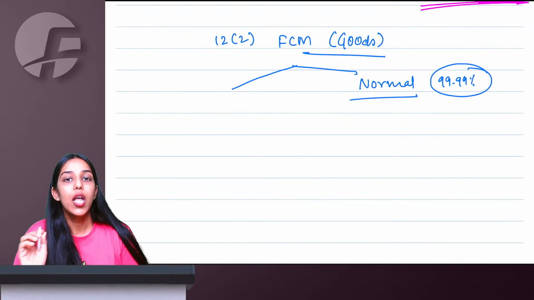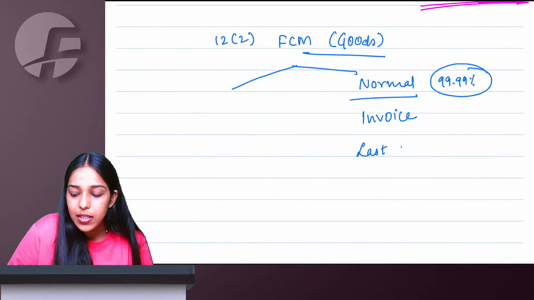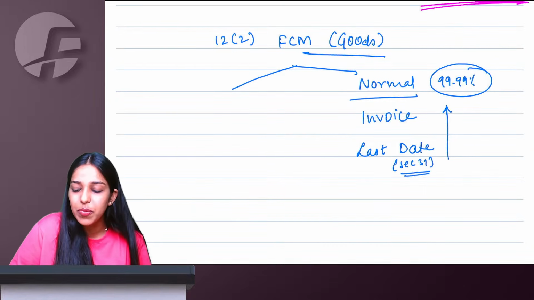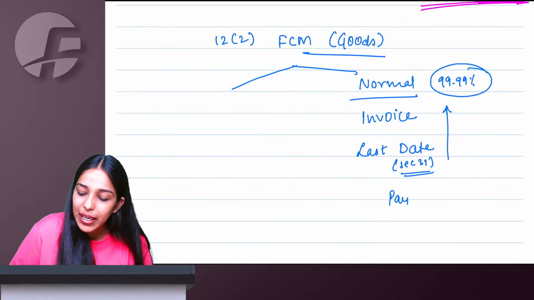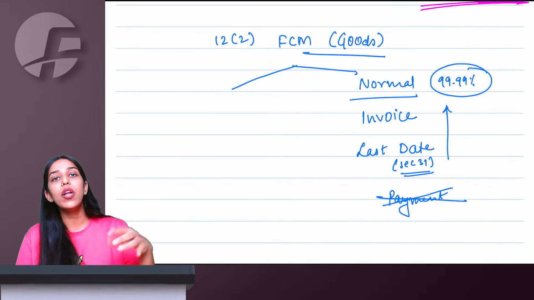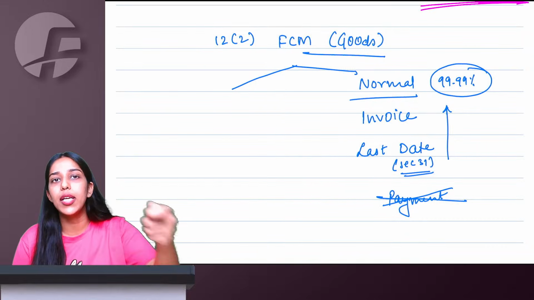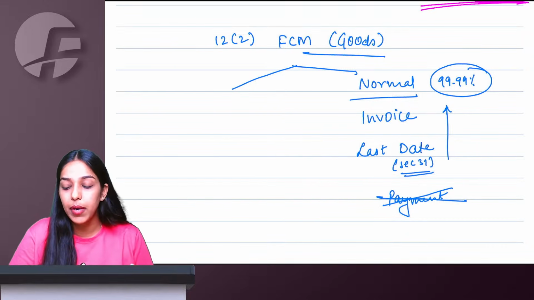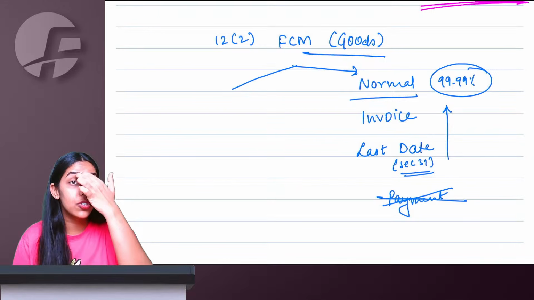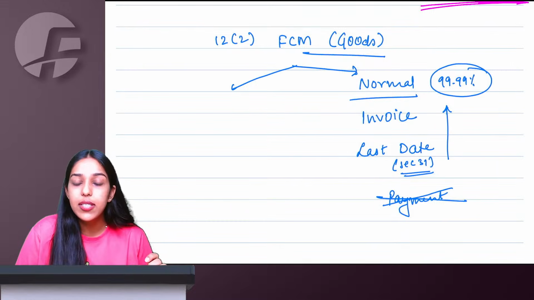So if you are a normal supplier of goods, 99.999% question comes from here only. Normal supplier of goods, then your time of supply will be invoice or last date to issue invoice, whichever is earlier. How to see last date to issue invoice? As per section 31. Meaning, ma'am, the payment date is completely irrelevant here. Yes. When is your invoice actually issued, or what was the last date to issue invoice? In case of movement before at the time of removal, there's no movement before at the time of delivery, continuous successive statement payment. So we know what is the last date to issue invoice as per section 31. Check that, compare it with the original invoice date, and whichever is earlier is your time of supply in case of normal supply of goods.